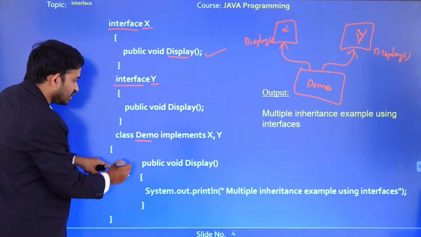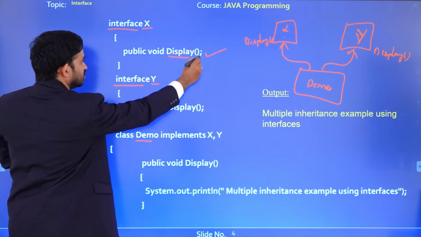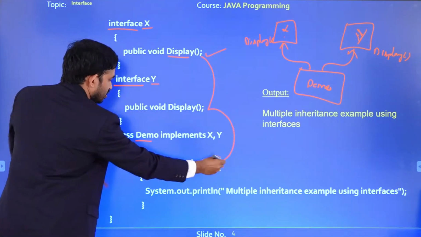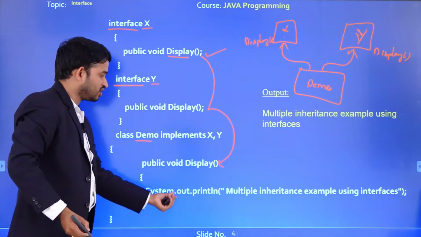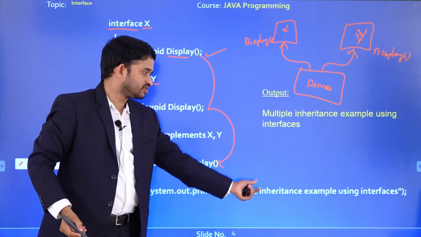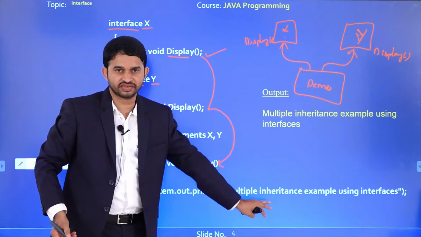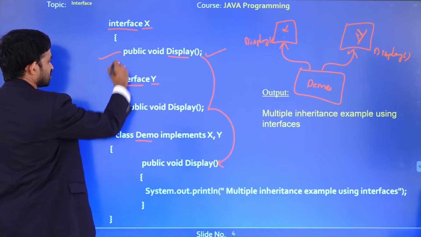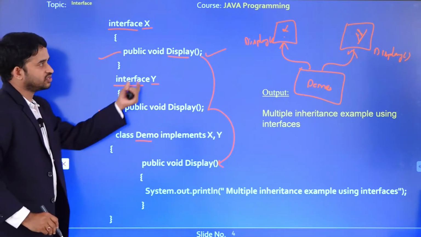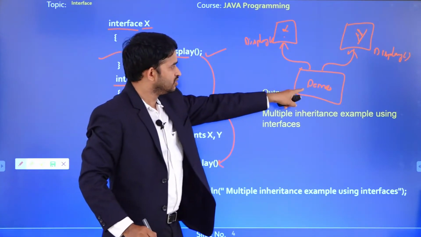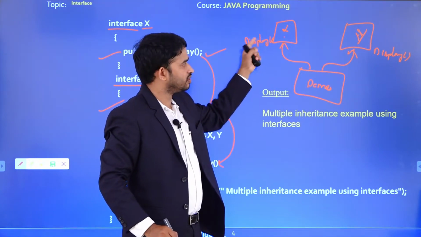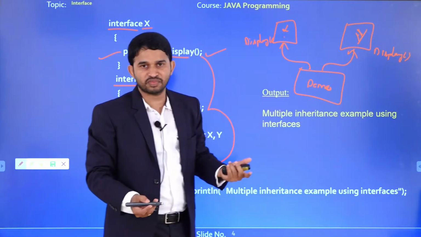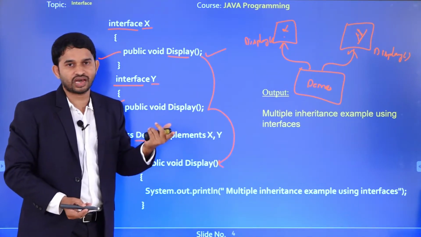So next I go for what? I am going to implement this method right here. Public void display. Here I am going to implement a simple statement, system.out.println. Multiple inheritance is possible in the interface by using interfaces, right? By using this interface concept, we can achieve 100% abstraction. There is no ambiguity problem, right? Why? Because demo, this class, wants to execute this display method. In both the cases, the display is common. There is no implementation. There is no ambiguity problem.